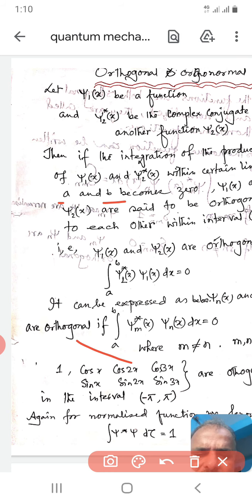Dear students, let us take the equation for orthogonal functions.